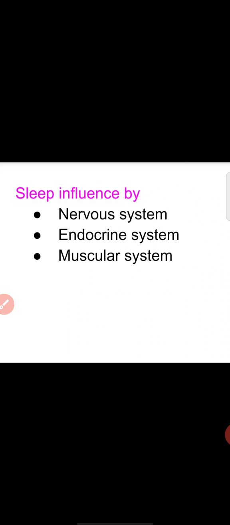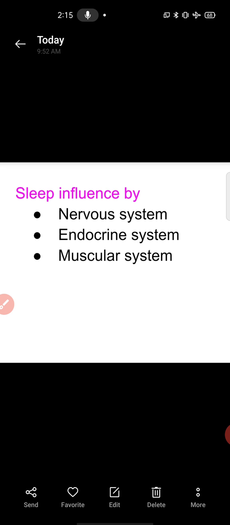Endocrine system also secretes some hormones which influence your sleep. And muscular system, when hormones and neurotransmitters are released from the nervous system and endocrine system, by a parental process your muscles will be relaxed, and you get a better sleep.